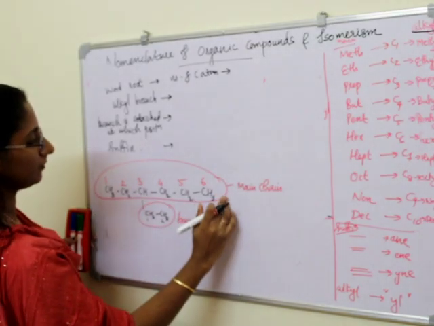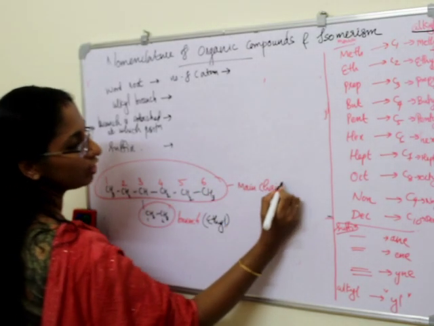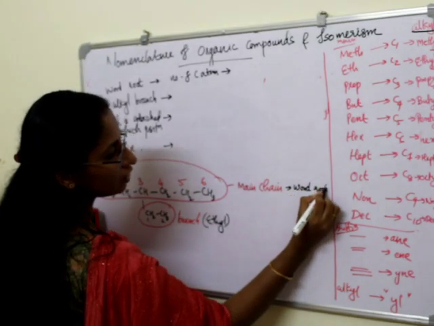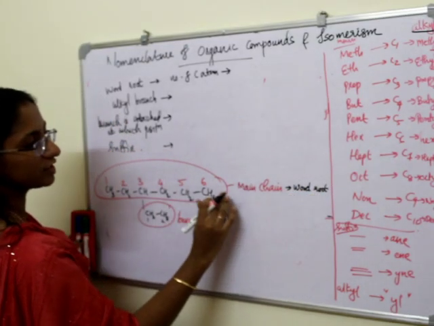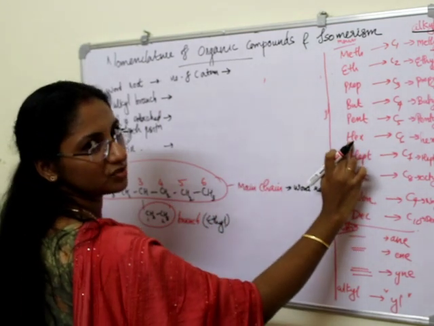Okay. For the 6 carbon atom main chain, the main chain is taken for the word root. So what will be the word root of this main chain? For 6 carbon atoms? Hex, right?